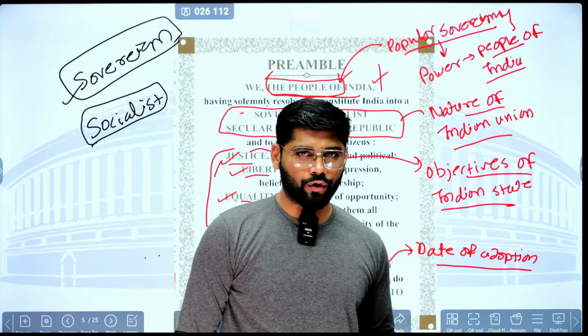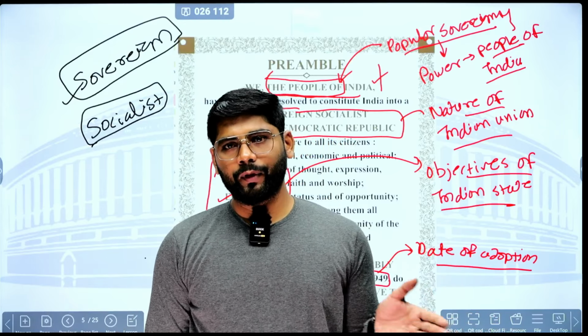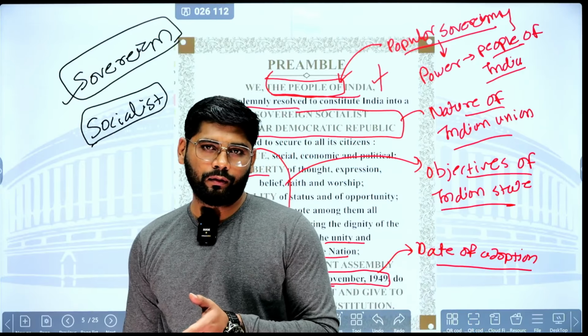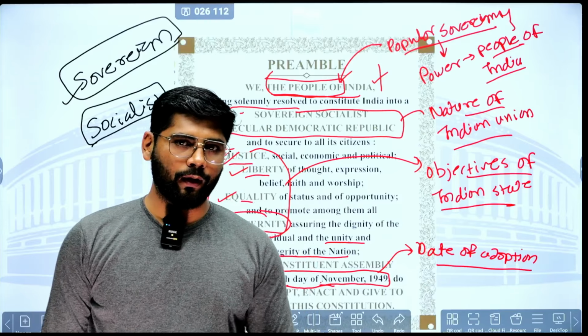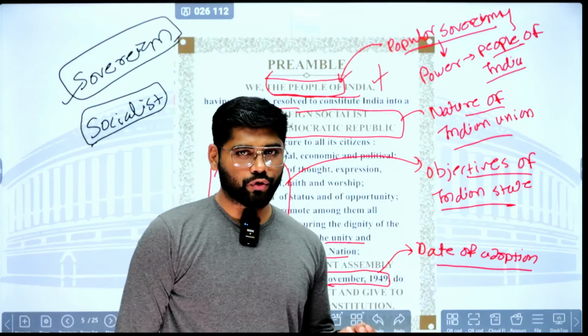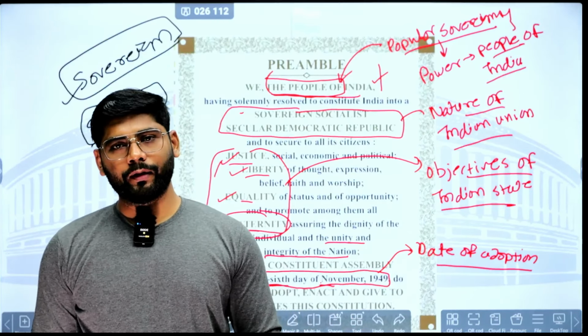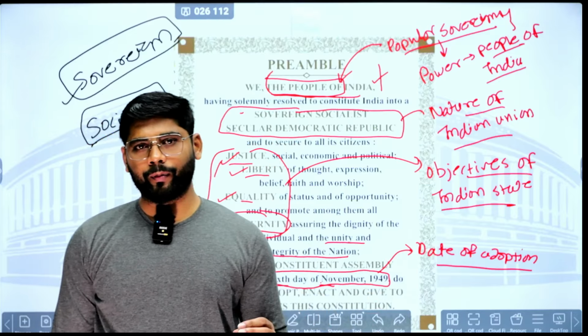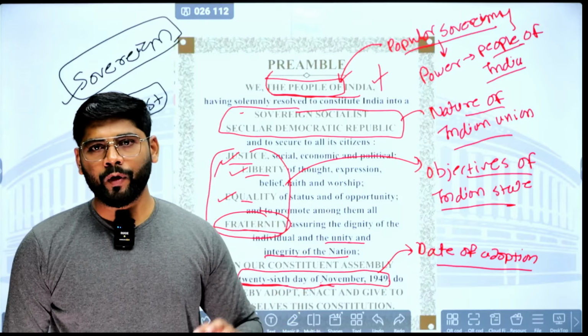So from the beginning itself, the Constitution makers and early political leaders of the country were eager to establish a socialist state or socialist pattern. Ultimately, through the 42nd Amendment, this word was included in the Preamble.